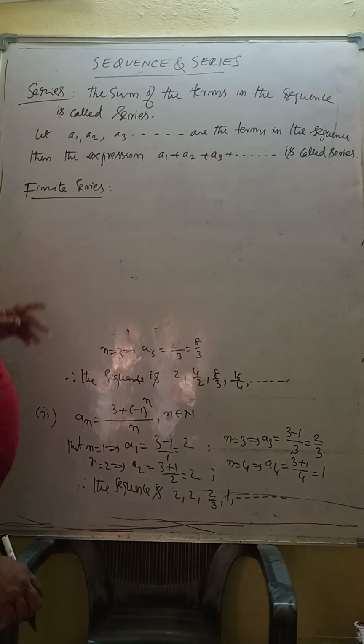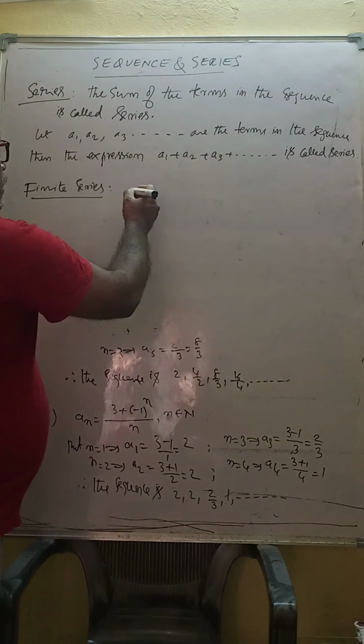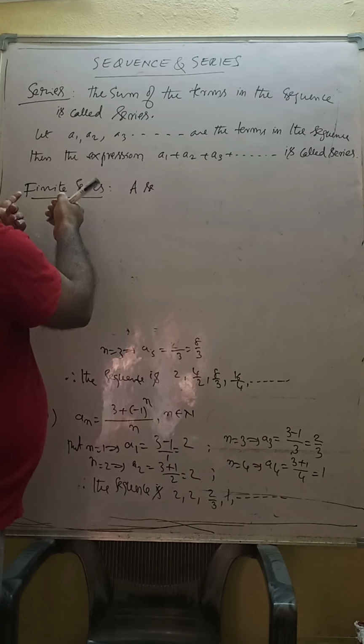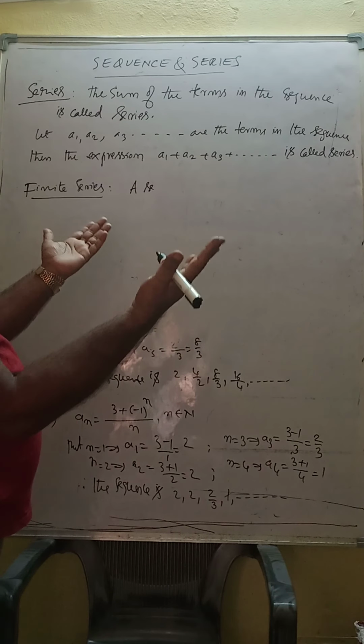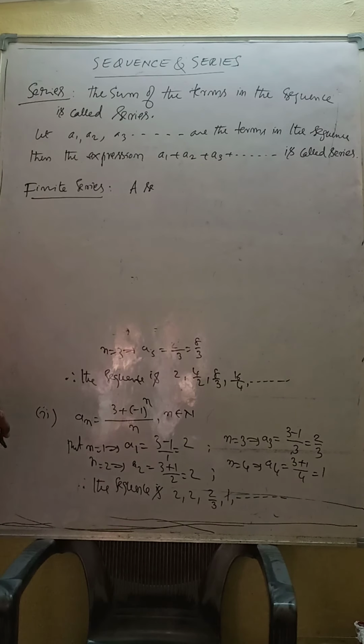From the meaning itself we would come to know: finite means the number of terms in that series can be counted.